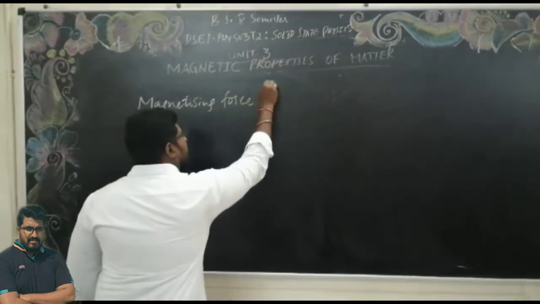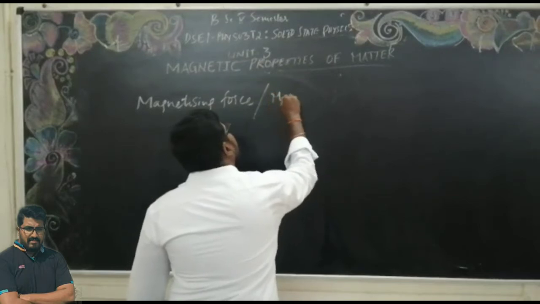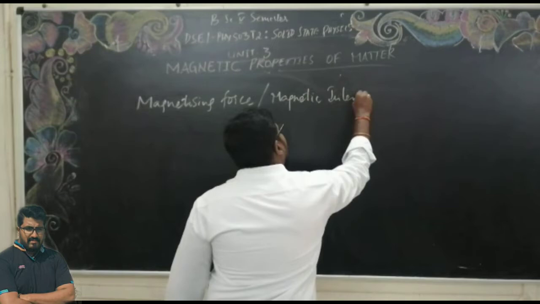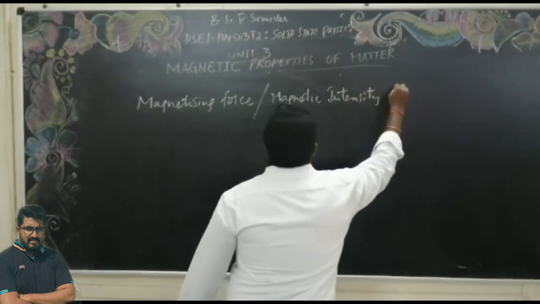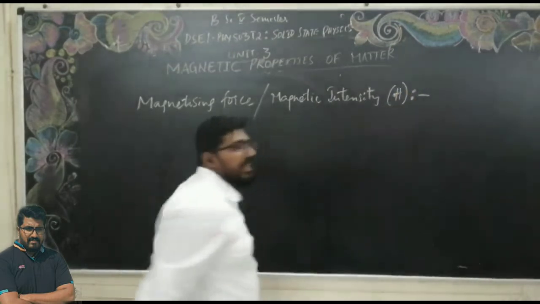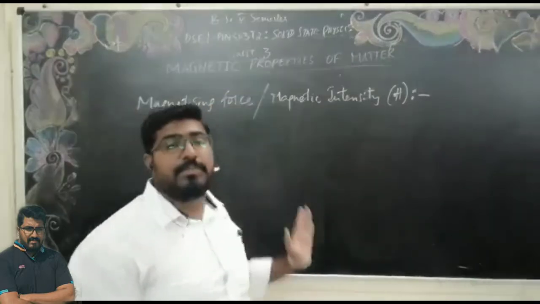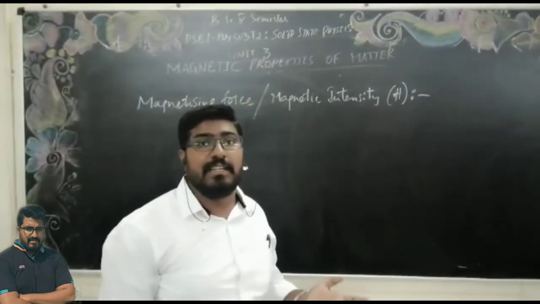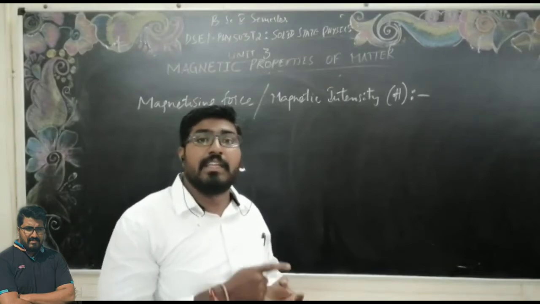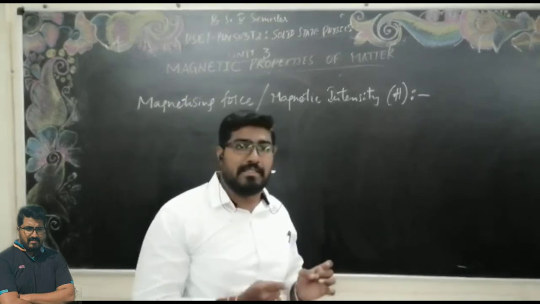Now, the magnetizing force, or you can call it the magnetic intensity, is represented by the term capital H. In the last class, we saw the concept of the magnetization intensity, its representation, its unit, and what we mean by it.